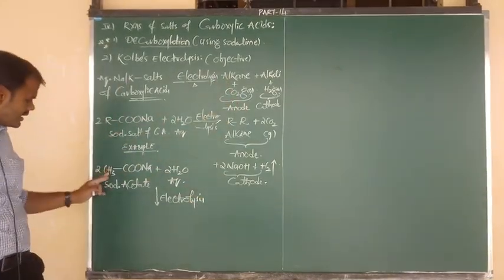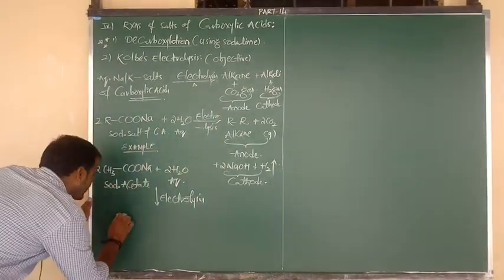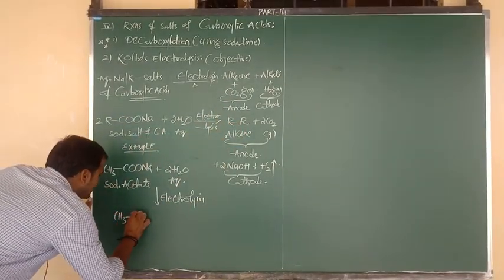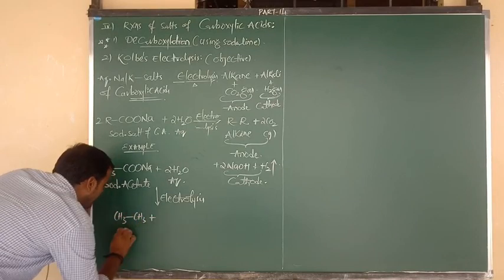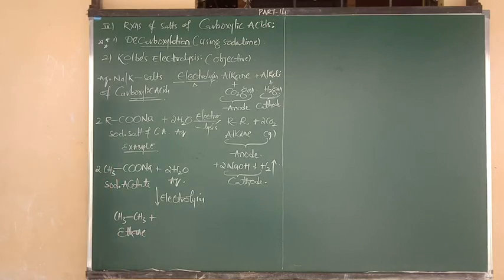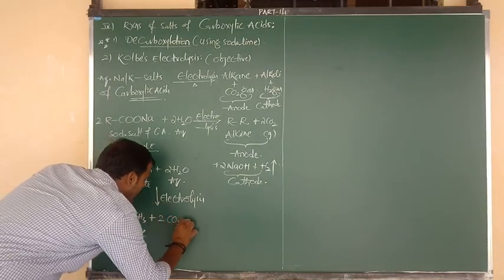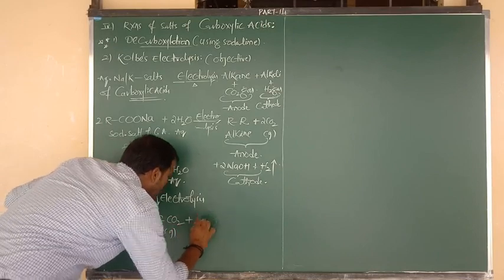In the place of R, CH3. That means CH3 bonded to CH3, 2 CH3 groups are there. So the product is CH3 bonded to CH3. The name of this product is alkane, the exact name is ethane. And CO2, how many moles? 2 moles. I have written here 2 moles of CO2 gas.